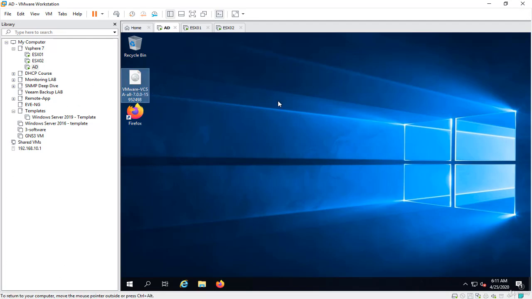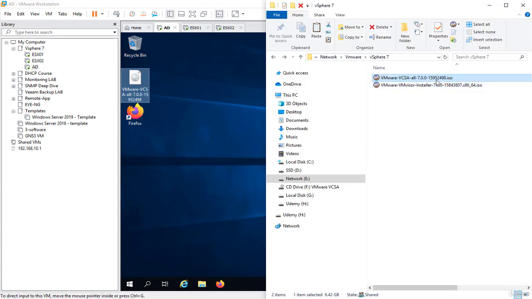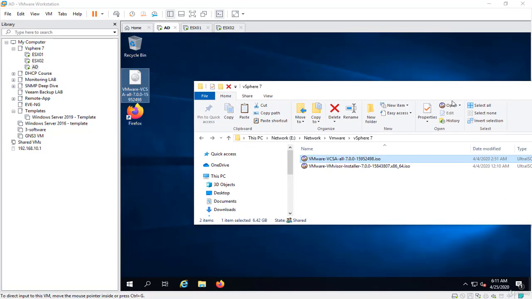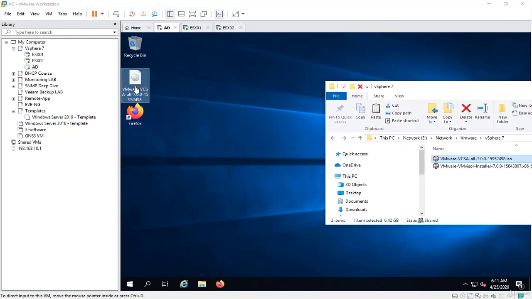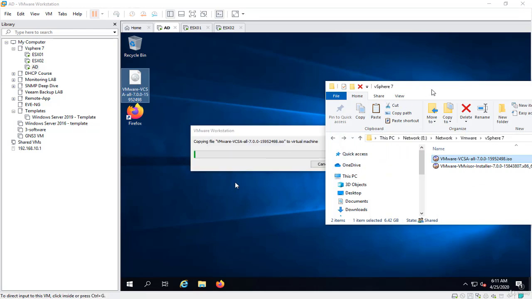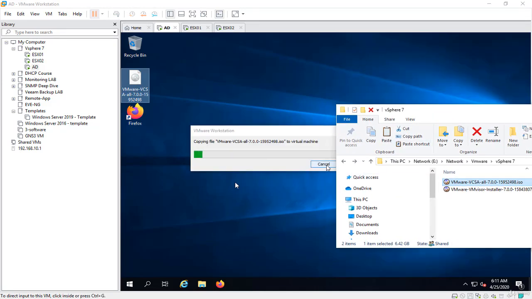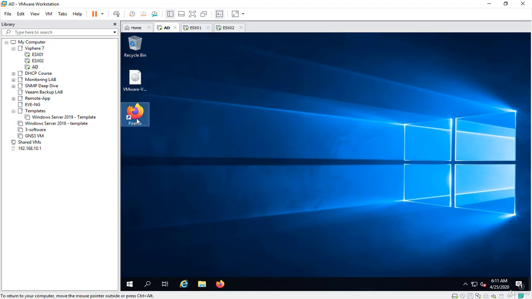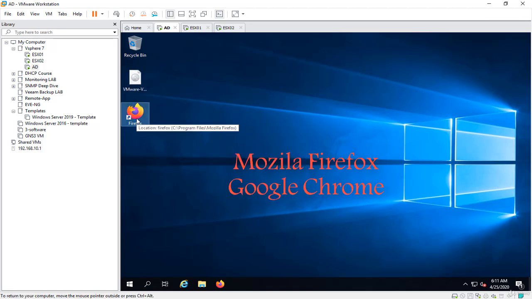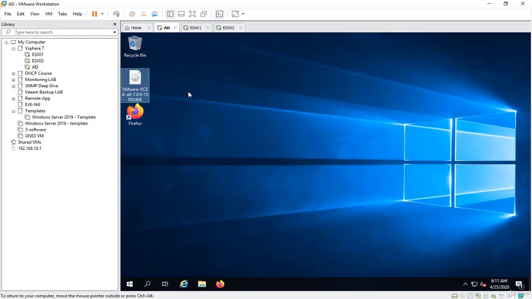So first of all, we should copy the installer ISO file for vCenter server to the Active Directory, simply by dragging the file and putting it here. As you can see, it's easy to copy the ISO file from your local PC to the virtual machine. So we'll say cancel because we have it here. I strongly recommend that you use Firefox or Google Chrome for installing, deploying, or even connecting to vCenter server. So again, you should copy the file to the Active Directory just for deploying.